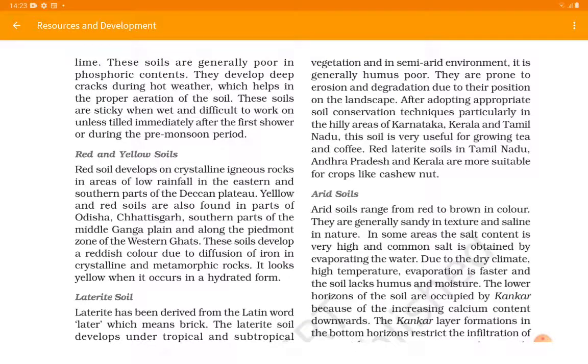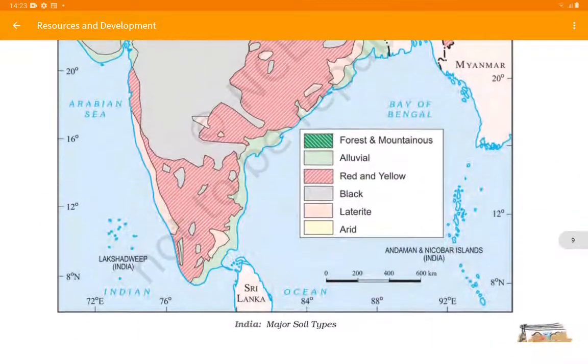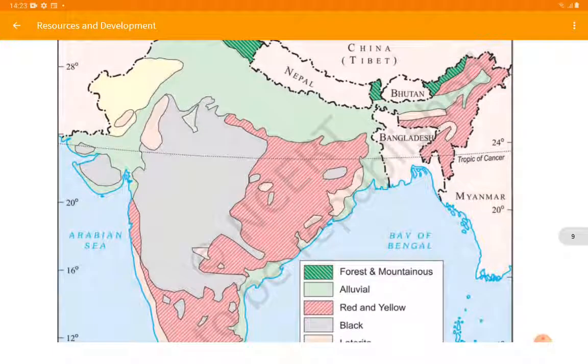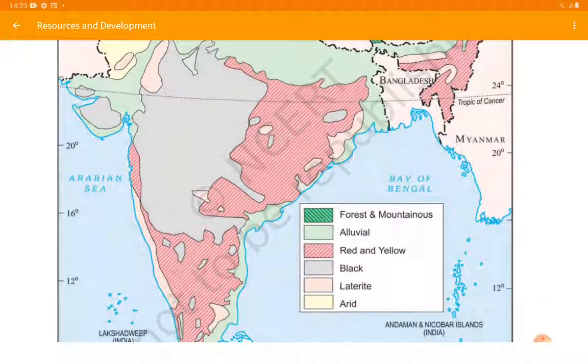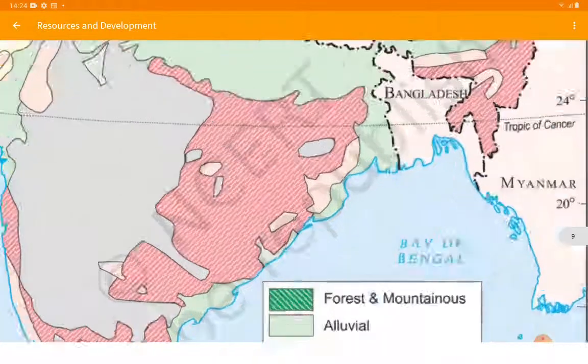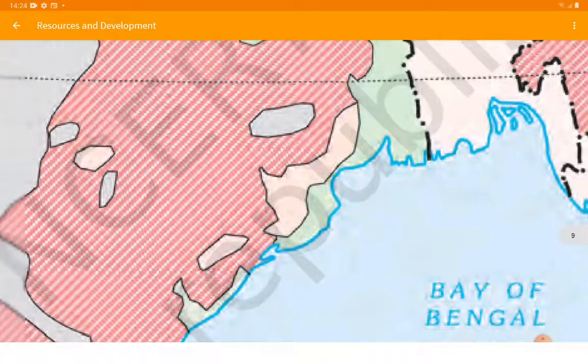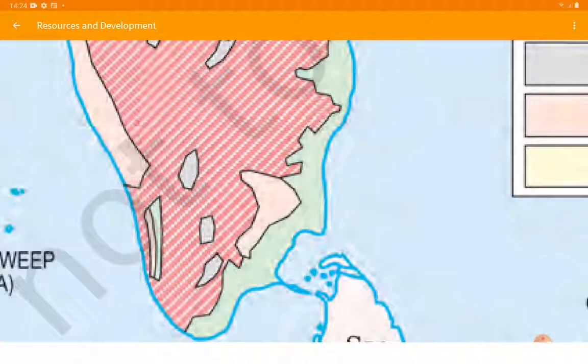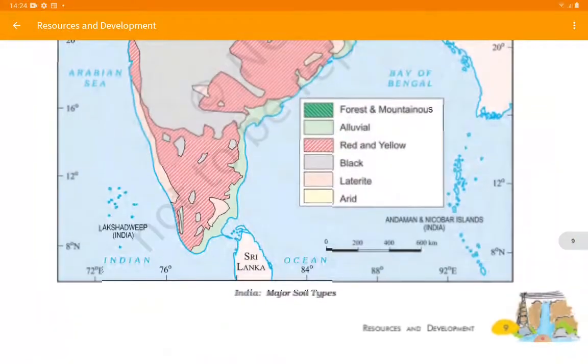So when we see over here, the laterite soil is represented by a skin color actually, and in traces these are obtained in India. So we see first at the Western Ghats, these laterite soils are in abundance. Then we see in some parts after Kolkata, these laterite soils are found, as well as in the bottom, we also see the laterite soil present in some parts of Kerala as well as Tamil Nadu.